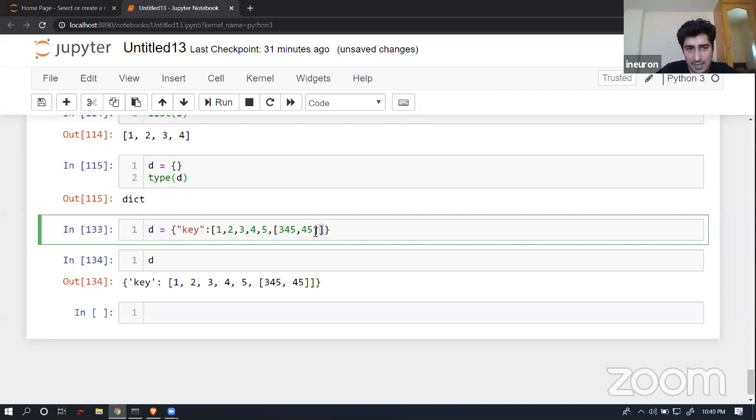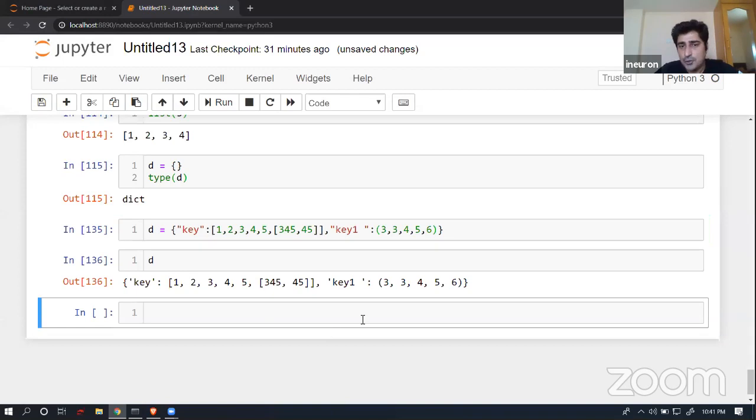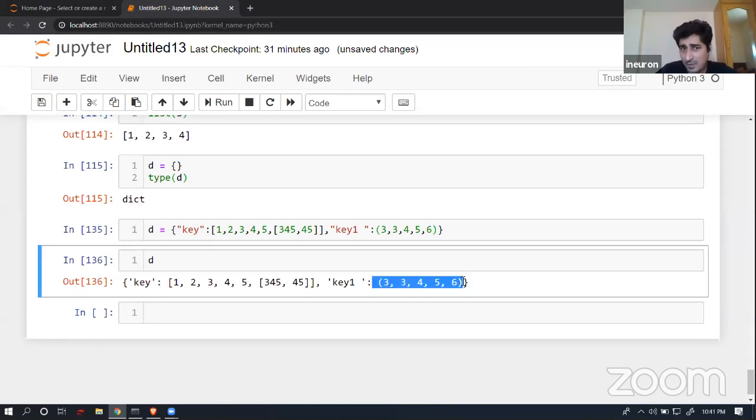Let's suppose this is the key that I've created. Now let's suppose I'm trying to create a key 1 in this particular place. So let's see whether these operations are allowed or not. I wanted to store data in the form of a tuple. Let's see whether it's allowed or not. So yes, tuples are allowed as a value. So I talked about a key, now I'm talking about a value. So yes, these tuples are allowed.